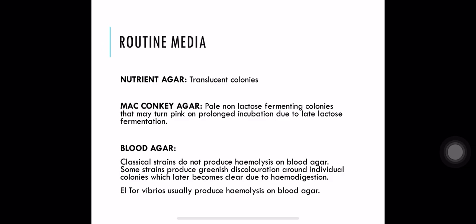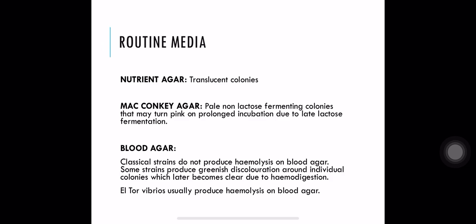On MacConkey agar, Vibrio cholera will show pale non-lactose fermenting colonies which may turn pink on prolonged incubation because Vibrio is a late lactose fermenter. Generally, lactose fermenting bacteria show pink colonies in 24 hours, but those which are late lactose fermenters will initially show pale colonies, and after 48 hours or so they will start showing pink colonies. Vibrio cholera is one such late lactose fermenter. So on prolonged incubation it will show pink colonies on MacConkey agar.